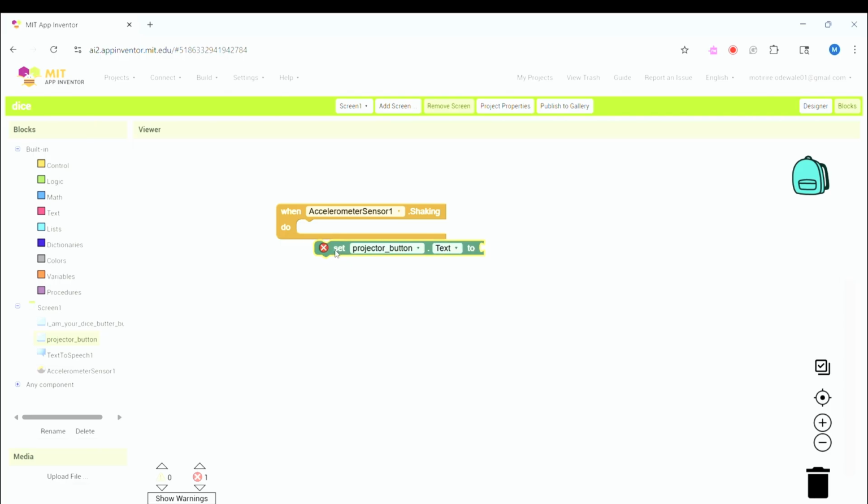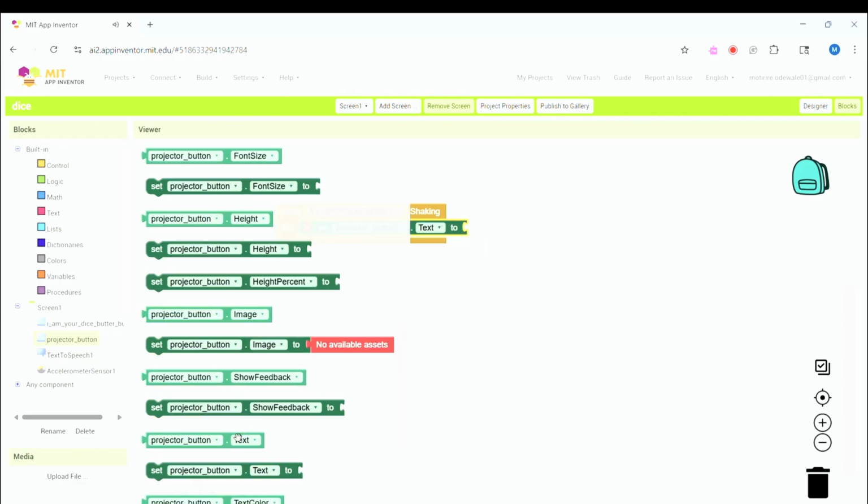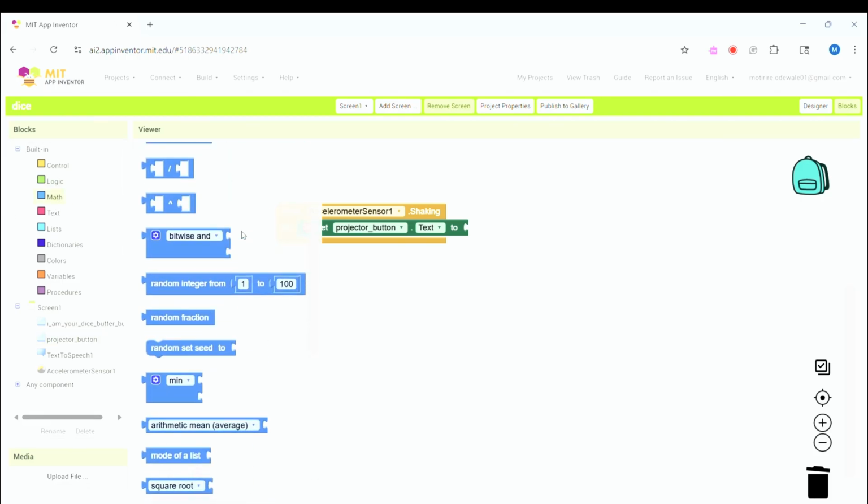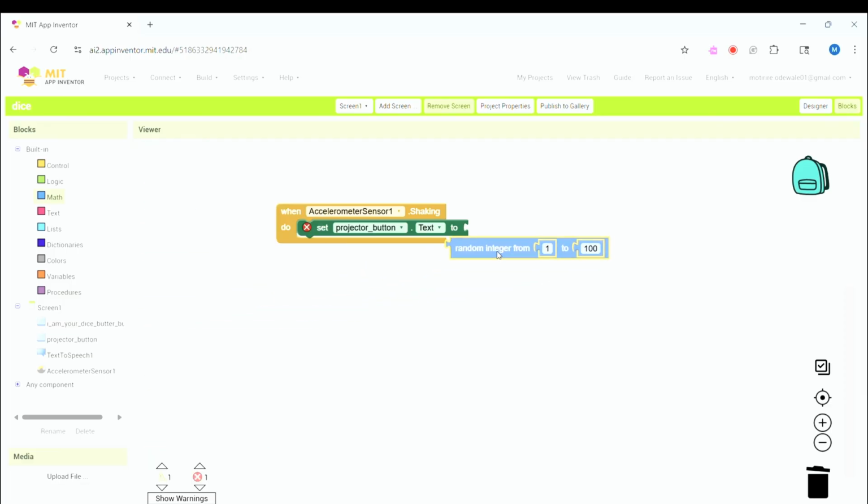And there's one thing I want to point out to you guys. See, there's a difference. Look, this one has this other block attachment, but this one doesn't. So you might put this there and you'll be like, no, this is meant to be there. You need to look carefully at it to see how it's going to fit. We don't need that, so I'm just going to delete it. We're going to go to math, and we're going to pick a random integer from 1 to 6, because that's the amount of sides a normal dice has.